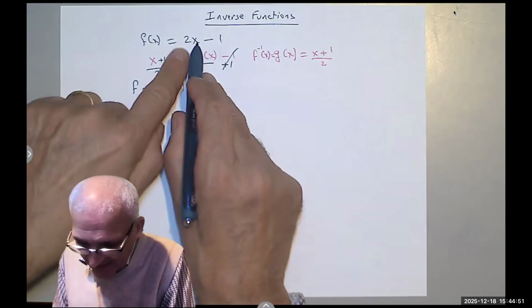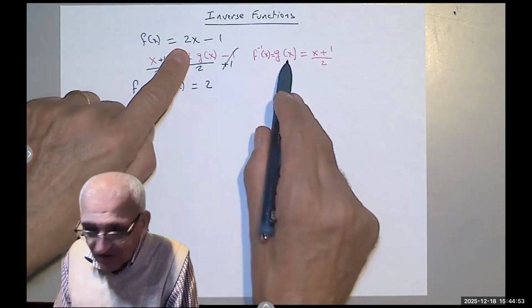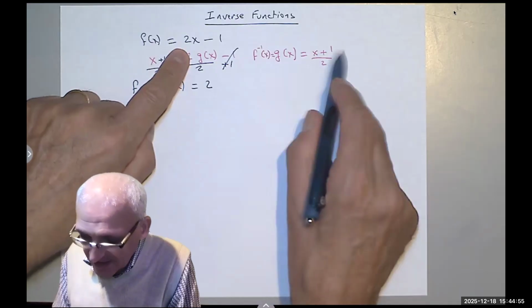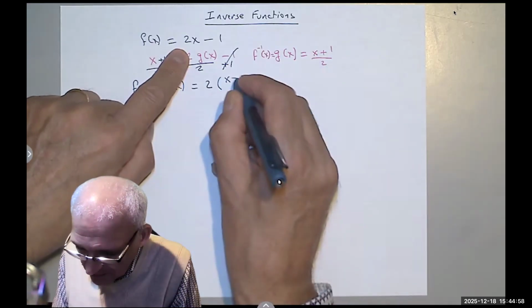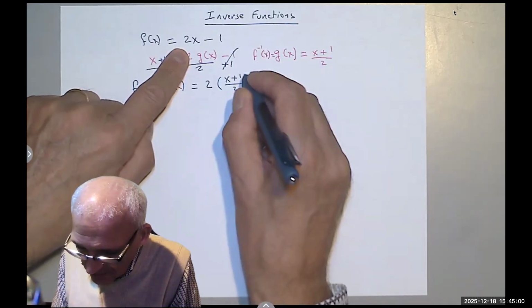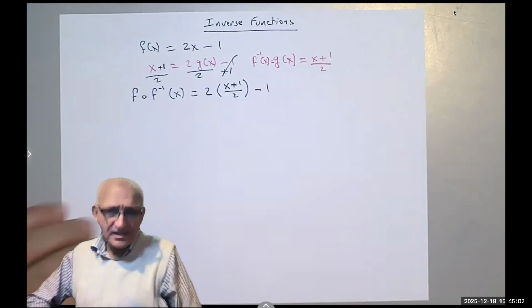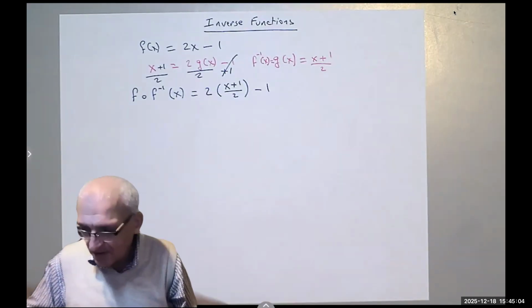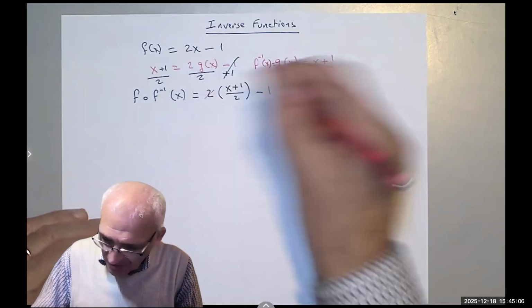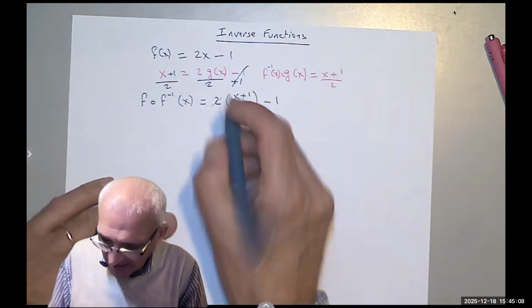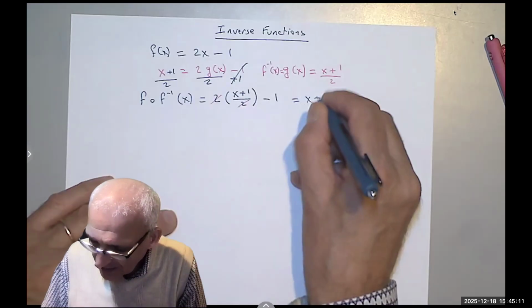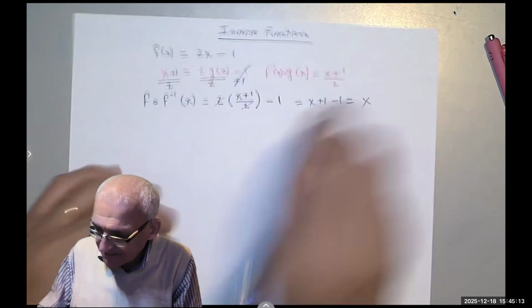So instead of getting x, I get the inverse of it, which is x plus 1 over 2, and then I subtract 1, right? That's how we did it last time, remember? You see that the 2 and the 2 for this term cancel, and you get x plus 1 minus 1 equals x.